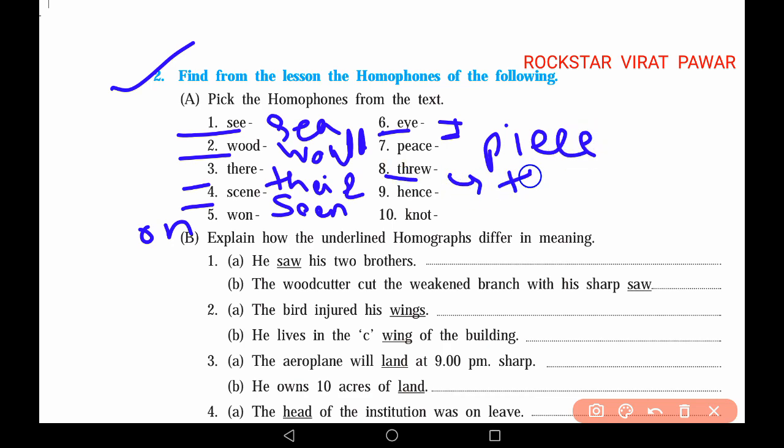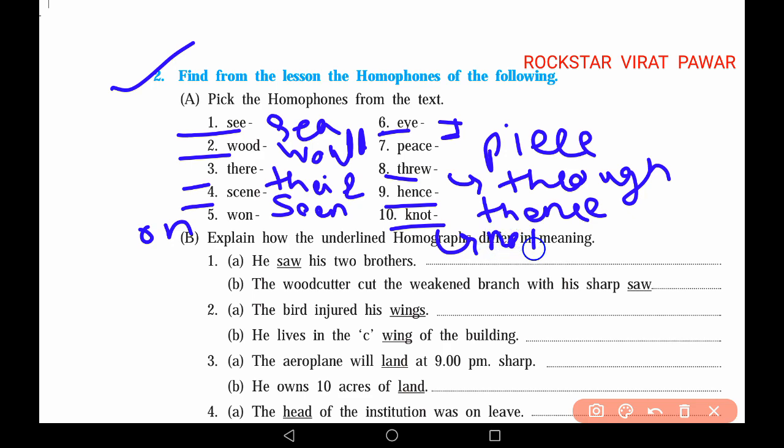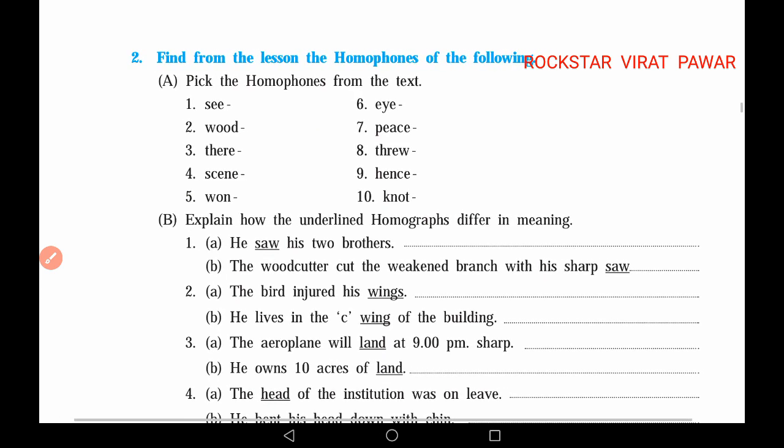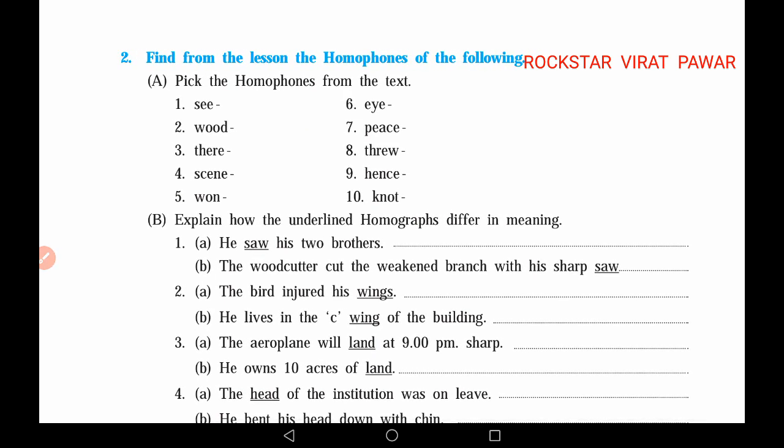The homophone will be threw. Then hence is the word given. You can write thence. Then the other word is given as not, also knot. In this way, various homophones we have seen.